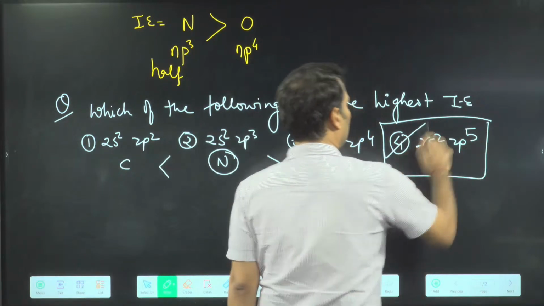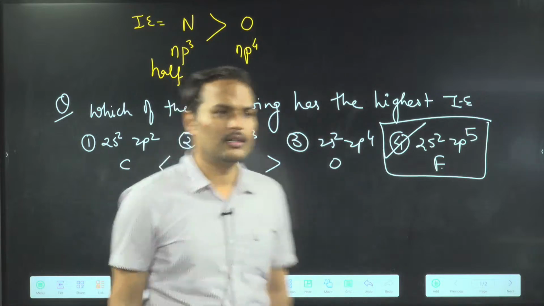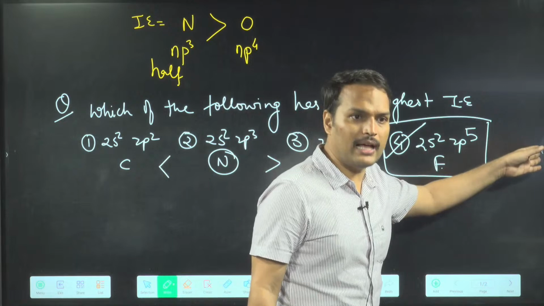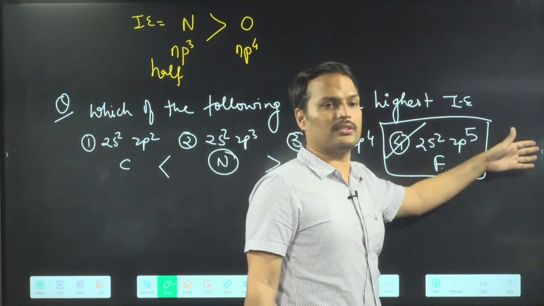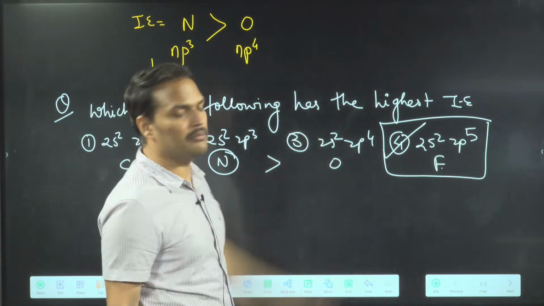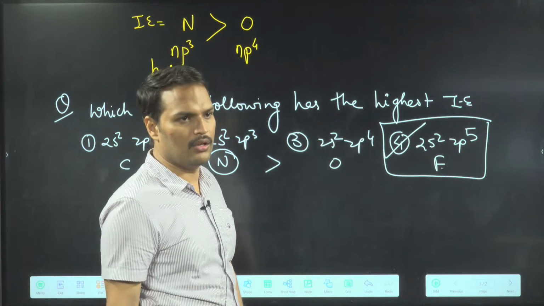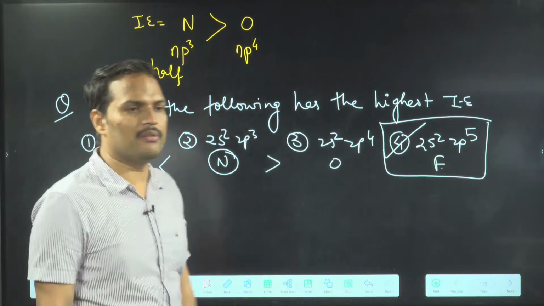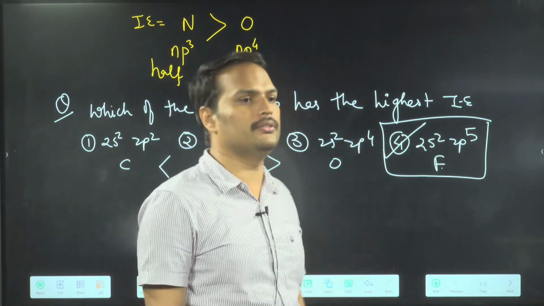Why? This is fluorine. Understood? If I write here, noble gas is highest. So group 15 elements generally have more than oxygen, meaning more than group 16. N is having more than oxygen, not more than fluorine.